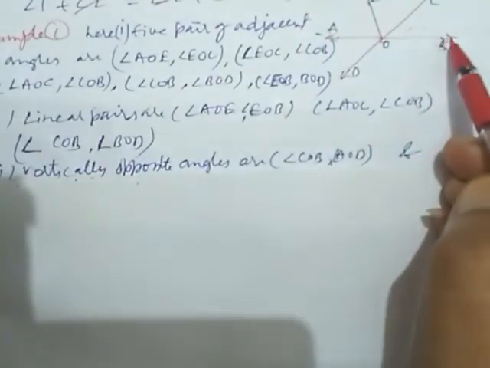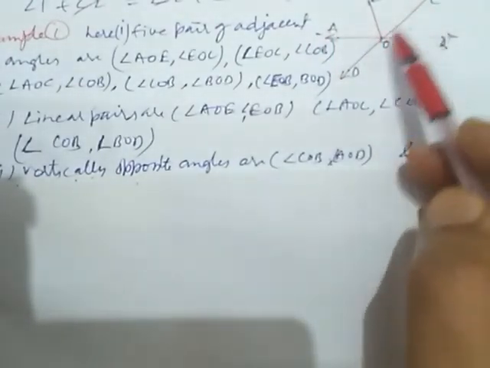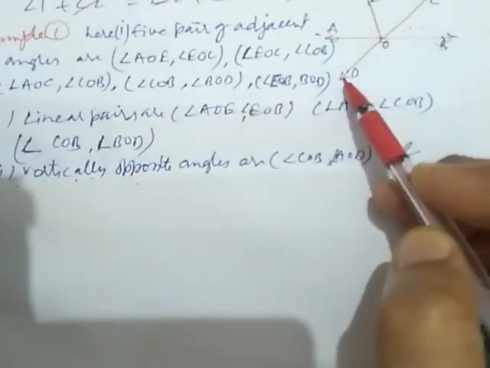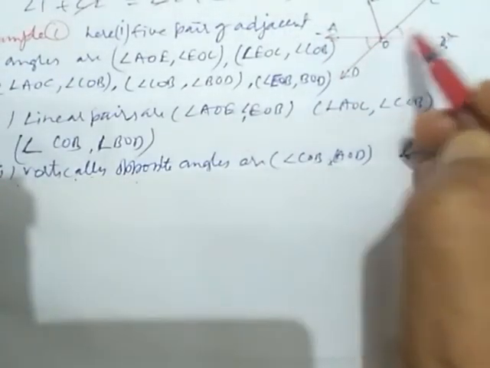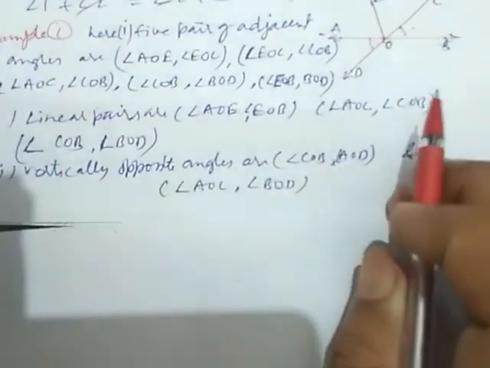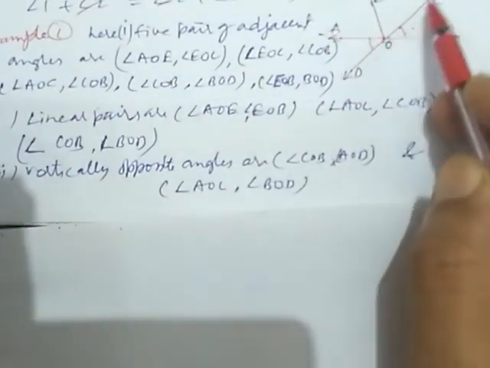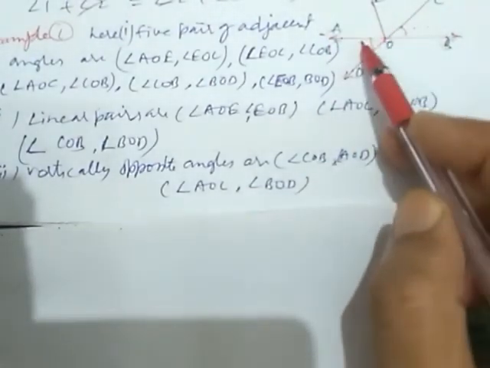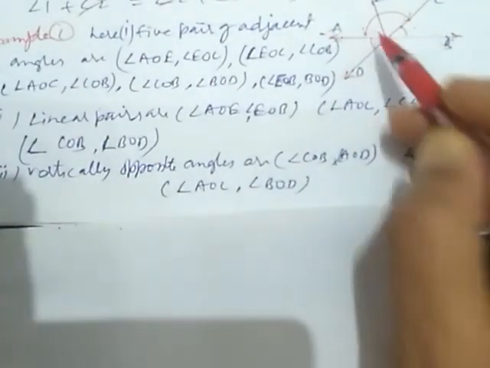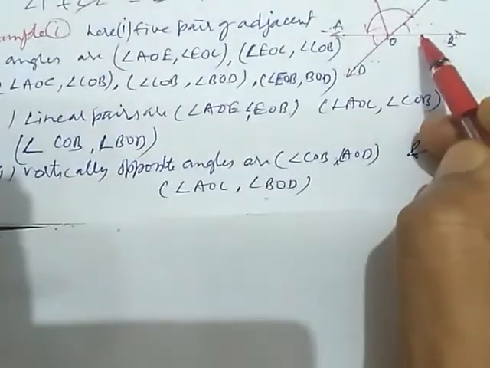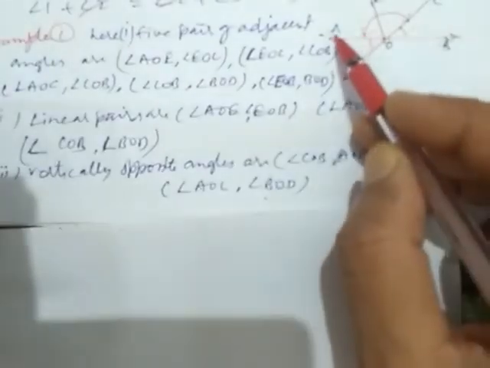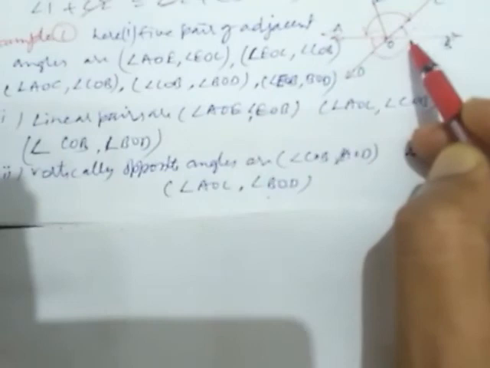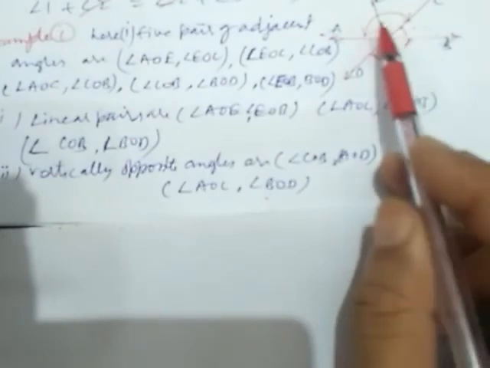Now vertically opposite angles. Here these two lines are intersecting. So angle COB and AOD are two vertically opposite angles. And angle AOC and BOD also form vertically opposite angles.